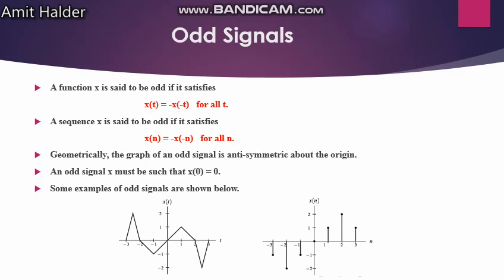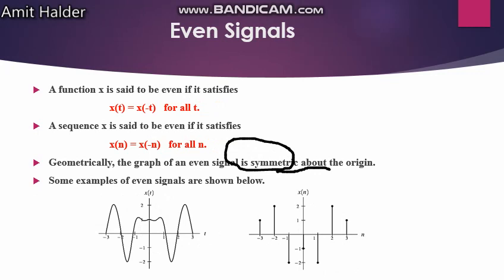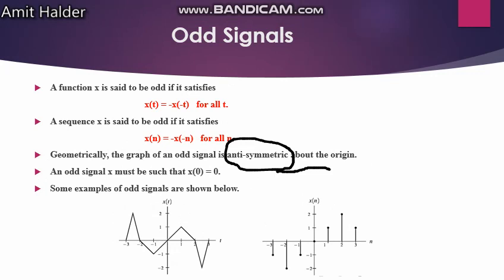The graph of an odd signal is anti-symmetric about the origin. That is the thing, anti-symmetric. In the previous slide we saw it is symmetric about the origin, just like a mirror. Here in an odd signal it is totally opposite, anti-symmetric. An odd signal x must be such that x(0) is equal to 0. There will be no value at the 0 point in odd signals. You have to keep that in mind.